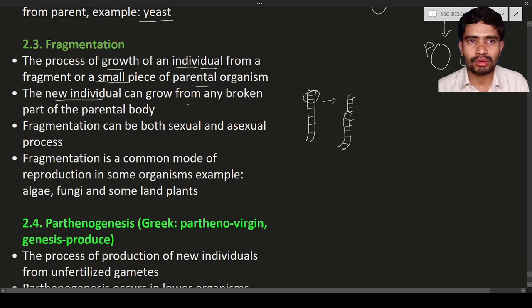So from any broken part of the parental body, such kind of procedure is known as fragmentation. The fragmentation can be both sexual and asexual. So this may be a sexual process or an asexual process, but fragmentation is a common mode of reproduction in some organisms. Example: algae, fungi, and also some land plants. So this is the process you can see for how organisms undergo fragmentation.